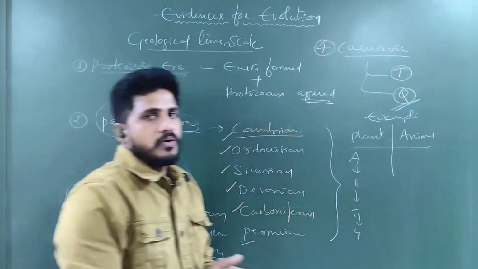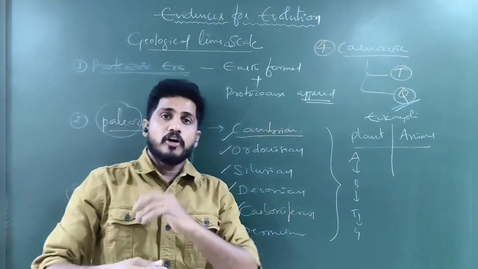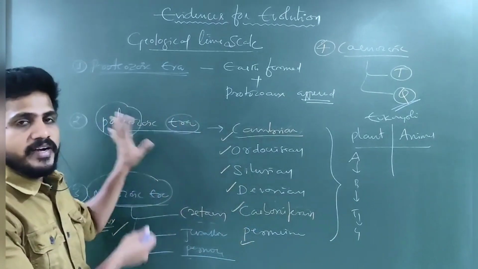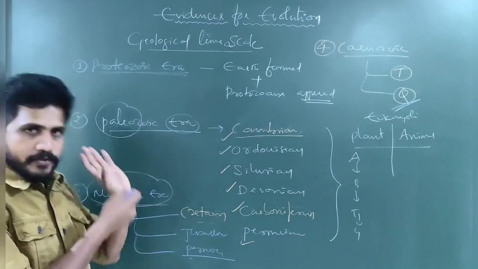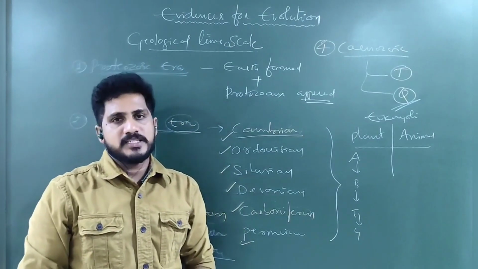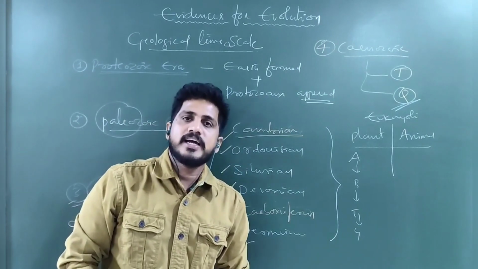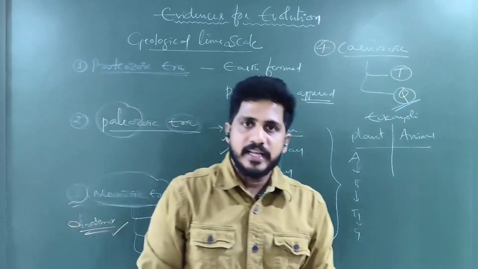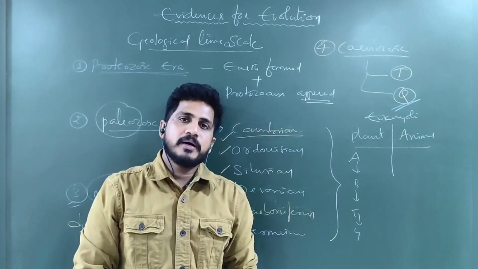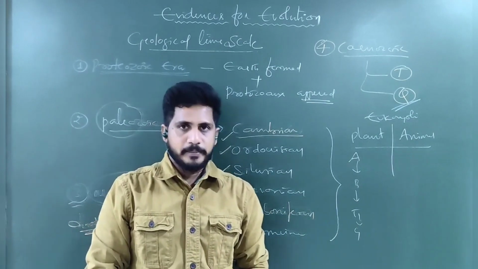So, the chemical evolution theory explained everything and dominated all the other origin of life theories. Just like that, evidences from paleontology are also dominant over evidences from other branches of science, because all these are direct evidences. I hope you understand. In this class, what we discussed is evidences from the different departments of biology towards evolution. Evolution has happened, as said by different departments.